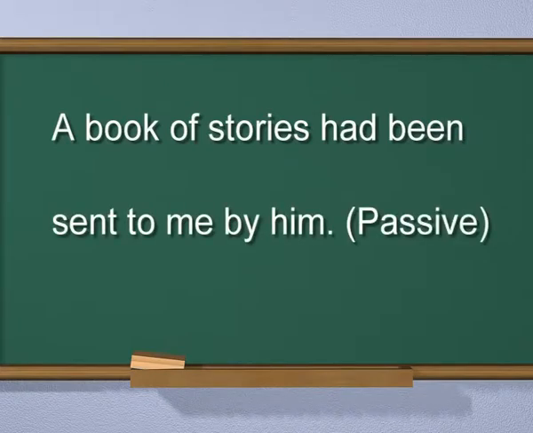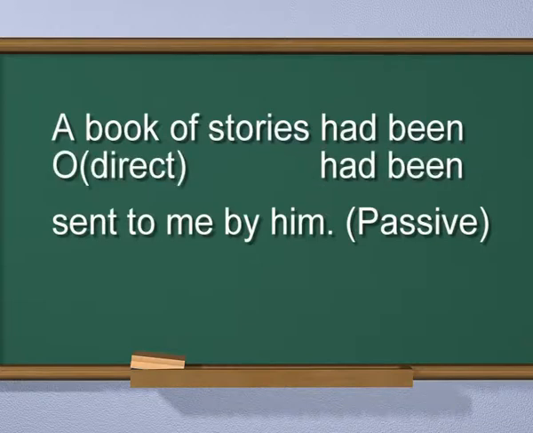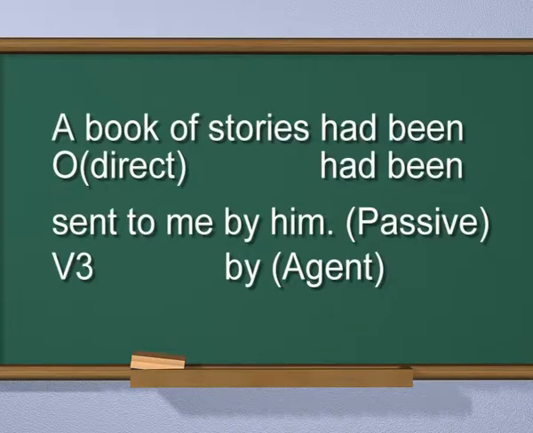A book of stories had been sent to me by him. Passive. A book of stories is the direct object. Sent is the third form of the verb. Him is the agent.